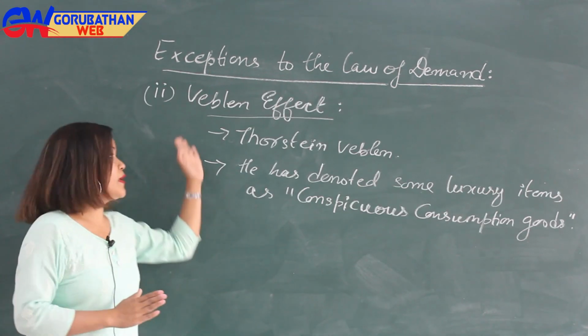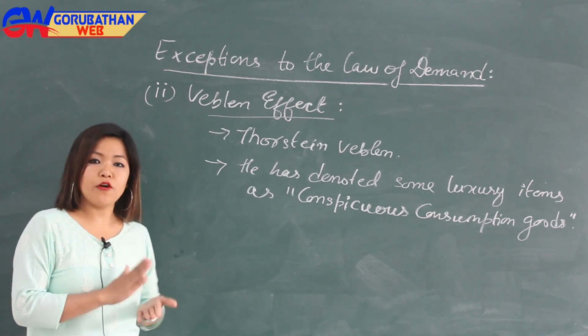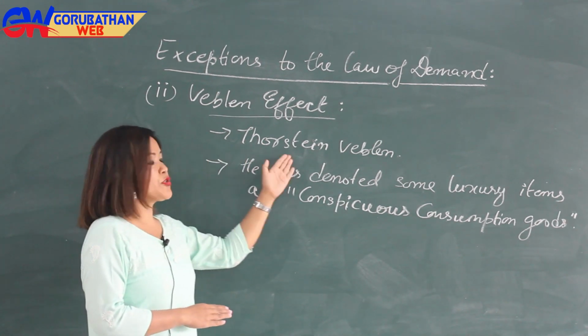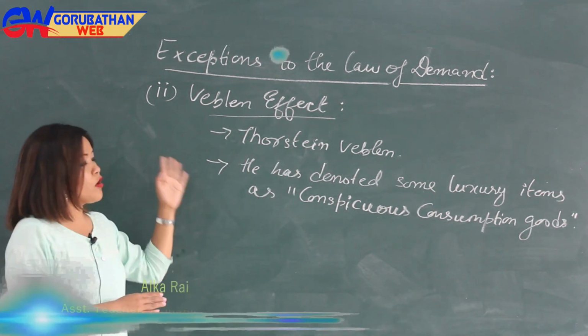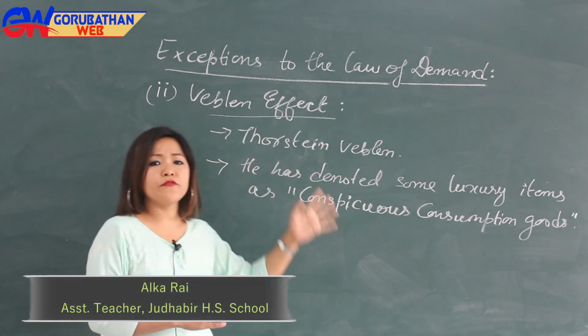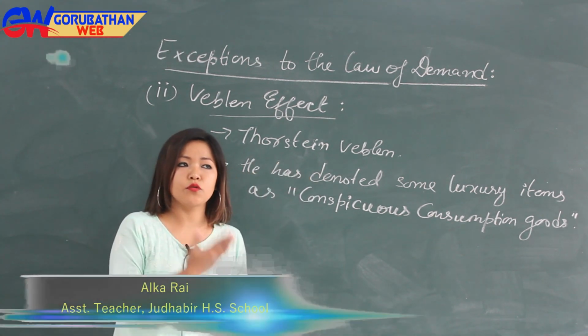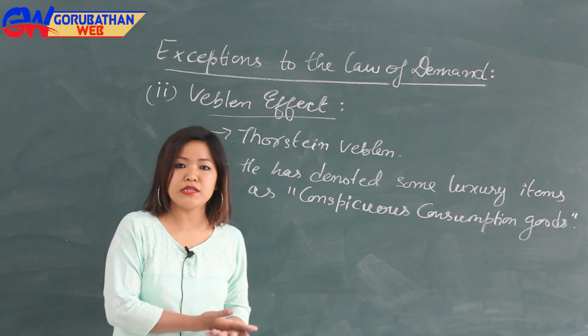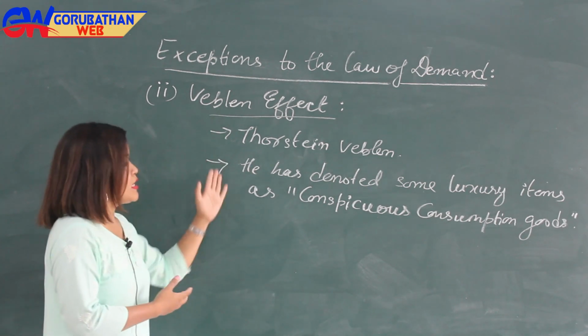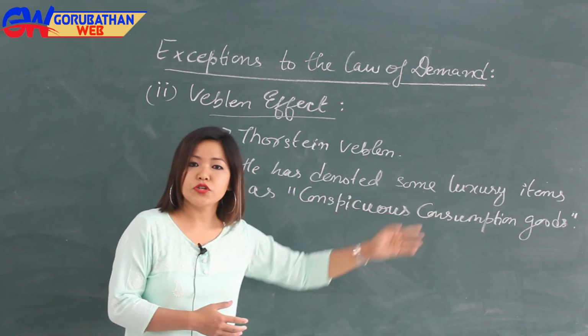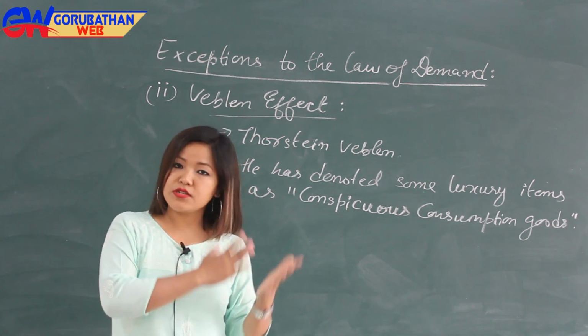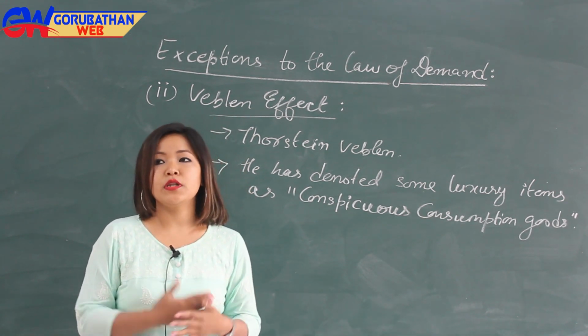Second one is Veblen effect, which was found by Professor Thorstein Veblen. According to him, some luxurious items like gold, diamonds, precious metals, costly clothes are conspicuous consumption goods, and he considered such goods a status symbol for some rich people.